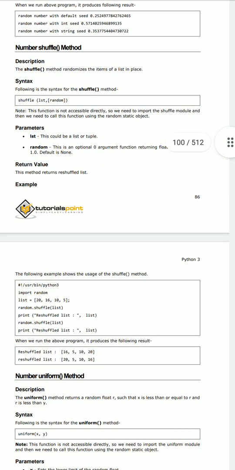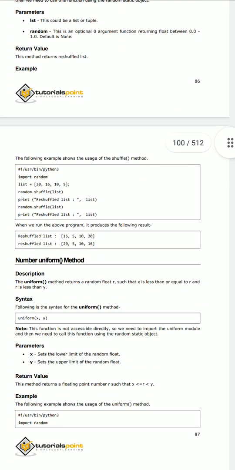And next we have the function called shuffle. How can we shuffle the values? The name suggests that it shuffles the values. That means we have the values 20, 16, 10, 5. As soon as I invoke the method shuffle, the values would be 16, 5, and so on. That means the values in the list are shuffled.